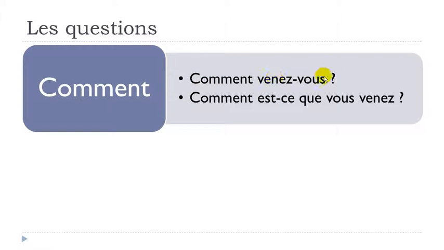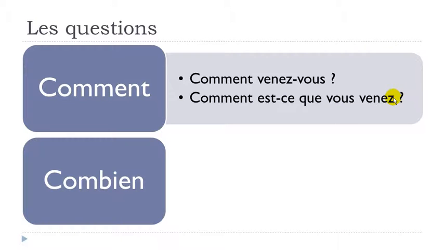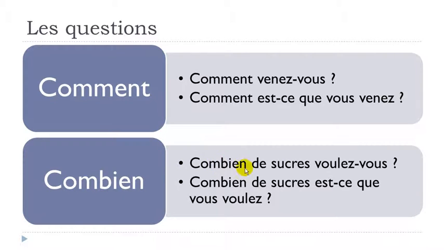Comment est-ce que vous venez? And then the last one. Combien? How much? How many? So in French we use this combien, how much or how many. Combien de sucre? Sucre means sugar. And then voulez-vous? Okay, vouloir, to want.